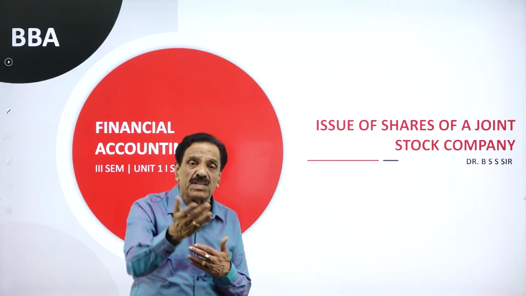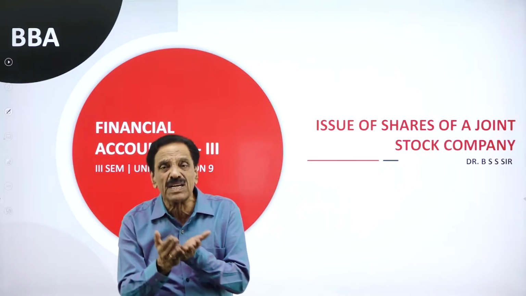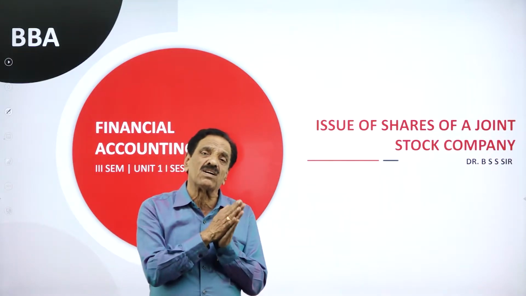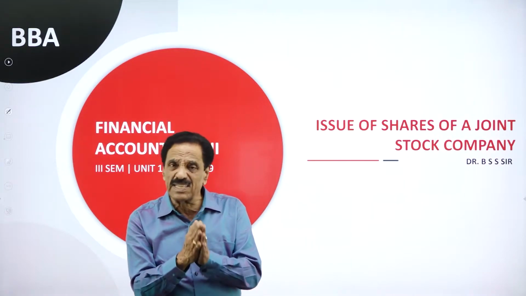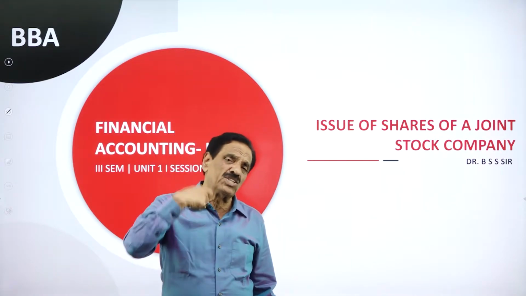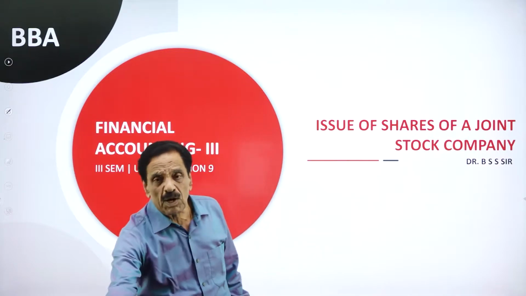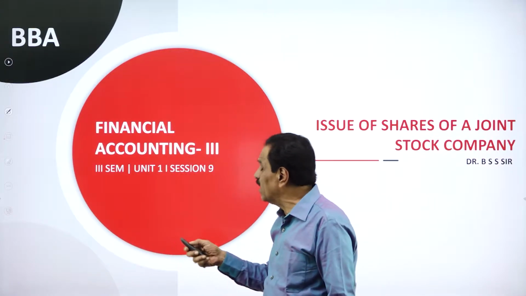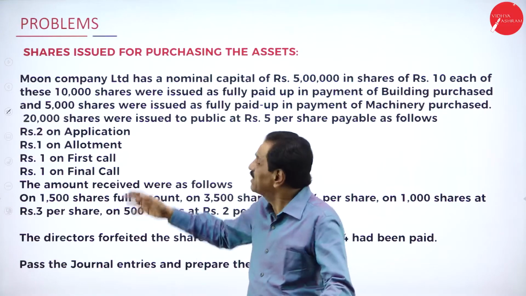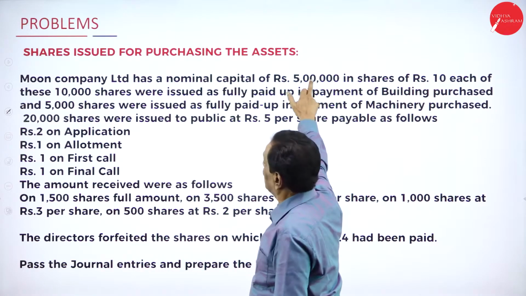If we purchase machinery, what is the entry? Machinery account debit to vendor account, vendor account debit to share capital account. This is the entry. Then whatever you issue to the public, that goes separately. We'll go to the problem. I will explain how it goes now. See, shares issued for purchase of an asset.